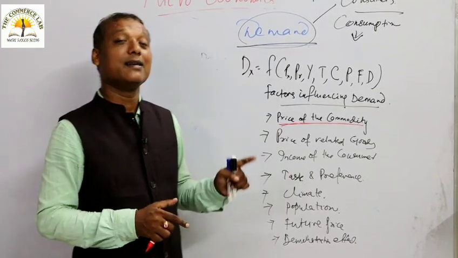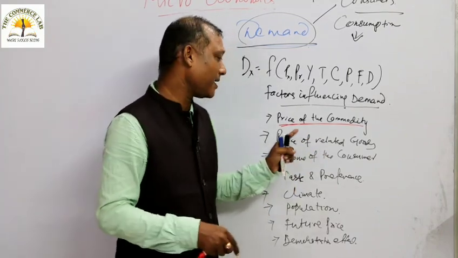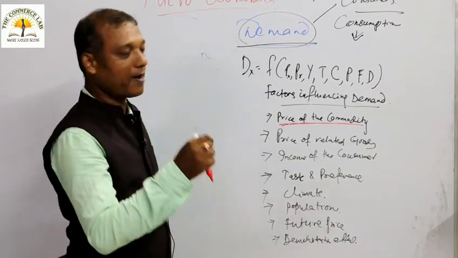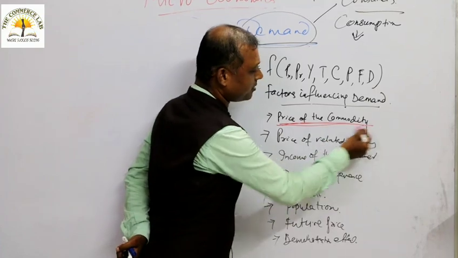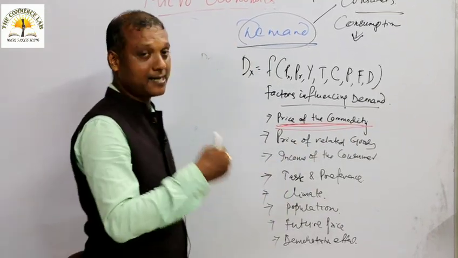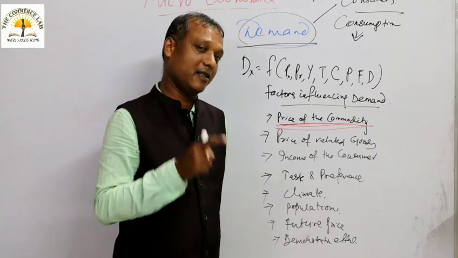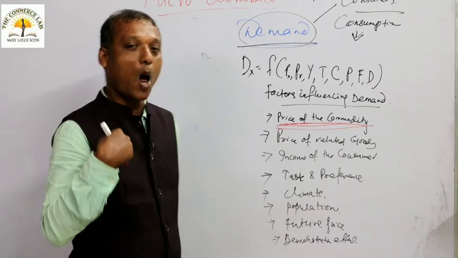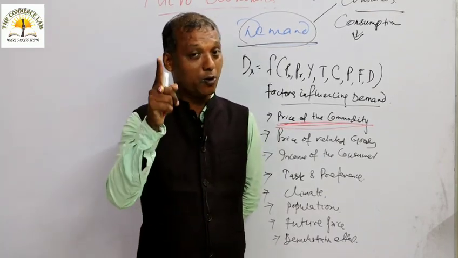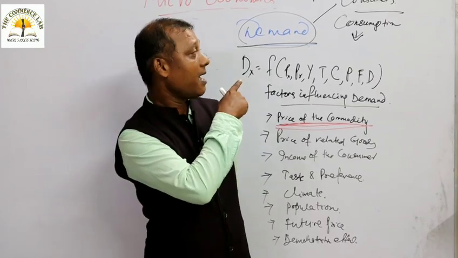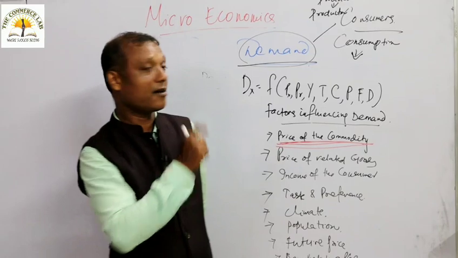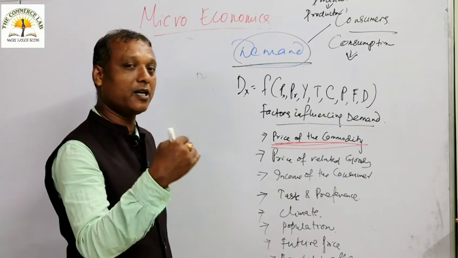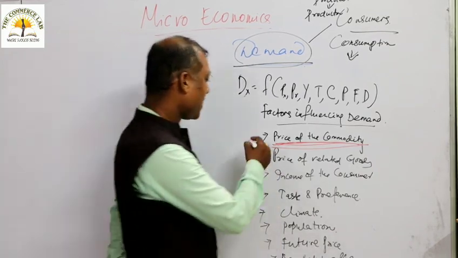So you have to understand that this is the chemistry that exists between the price of a commodity and its demand. The first factor, the important factor to determine demand of a commodity, is the price of the commodity, and the relationship between price and demand is always inverse. When price falls, our demand rises. Our means consumer demand. I have told you that demand is a point that belongs to the consumers. So when the price of a commodity rises, quantity demanded falls. When the price of a commodity falls, quantity demanded rises. This is your first point.